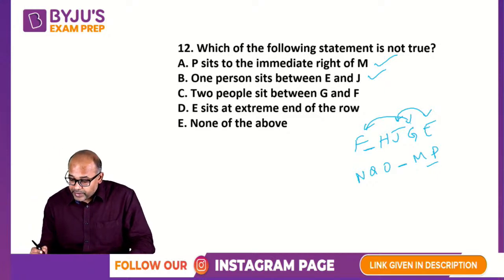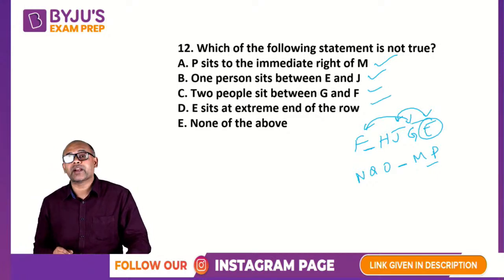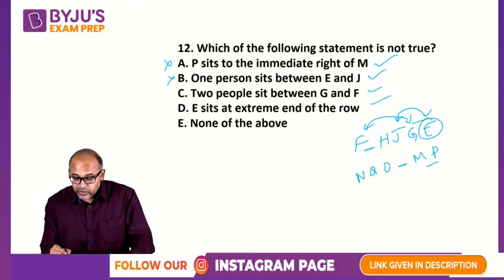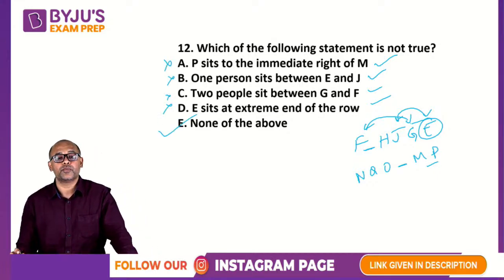E sits at an extreme end of the row. This is also correct. So all of them are correct, which means none of them are your answers. So the option is option E.